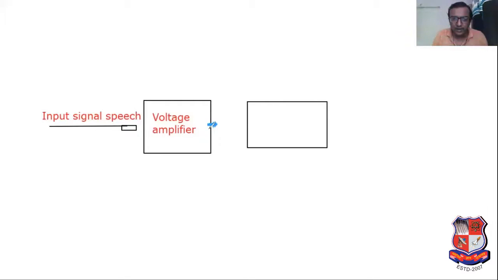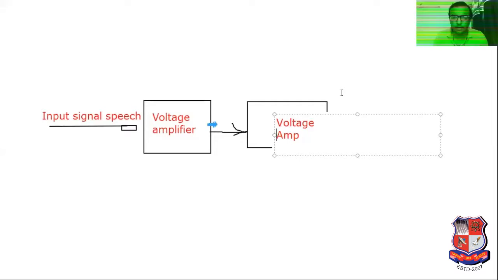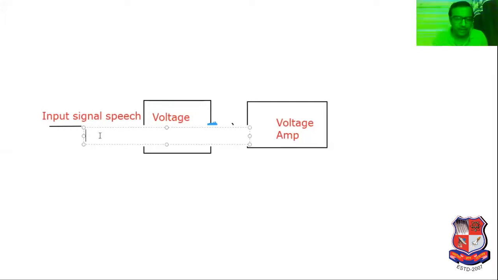This is the second stage of the amplifier, also a voltage amplifier. This entire voltage amplifier chain amplifies the voltage only. We can write here: microphone.